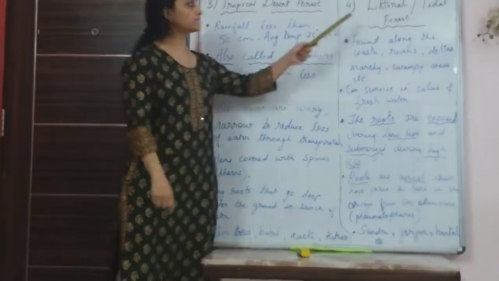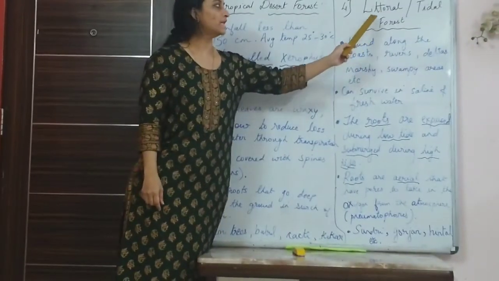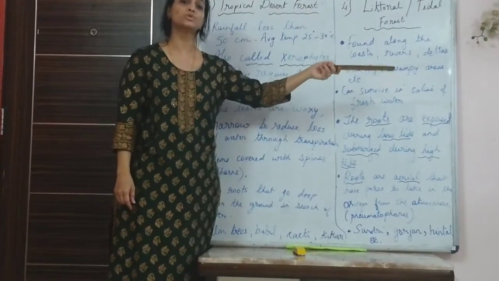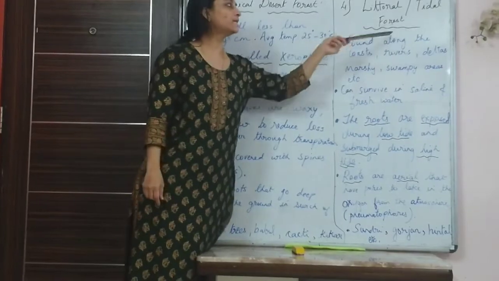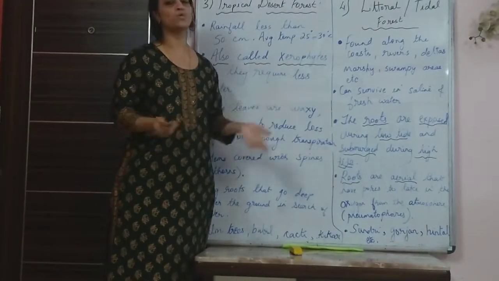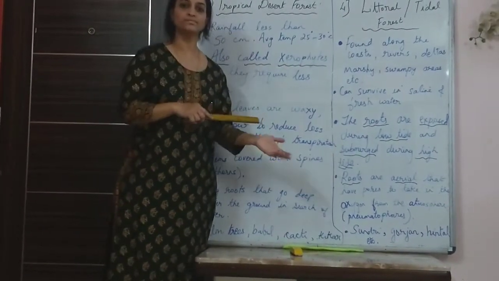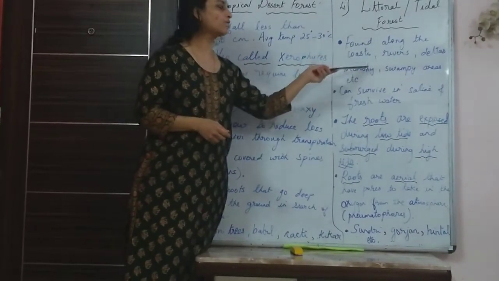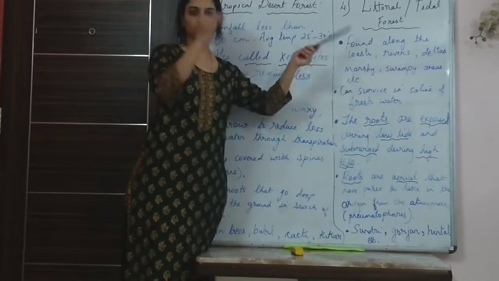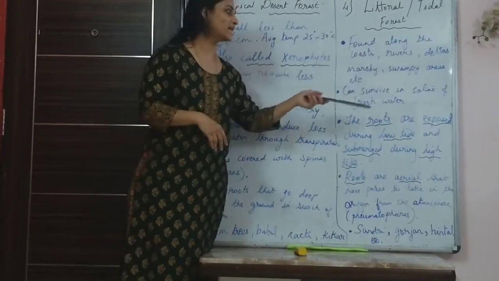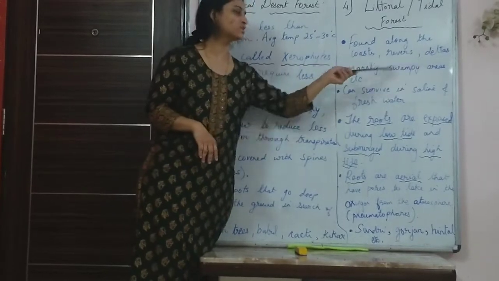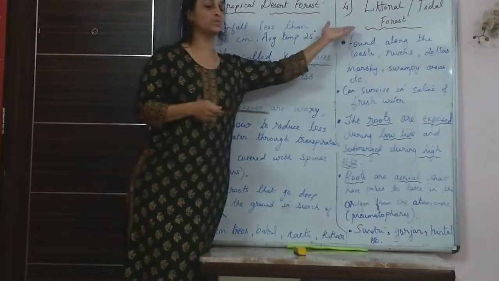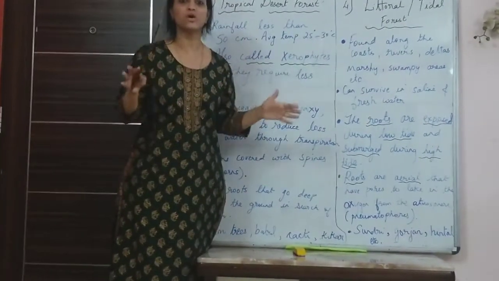Now the next one is littoral or tidal forest. Littoral means the forest or the vegetation that is found along the shores, like along the coast. Tidal, as the name says, these forests are prone to tides. So they get the tidal water, whenever there are tides, so it is saline. Mostly they are found along the coast, the shores or banks of rivers, deltas, the marshy swampy areas. Marshy swampy areas means these are waterlogged, saturated with water. So this type of vegetation you will find in these areas where there is waterlogged soil.